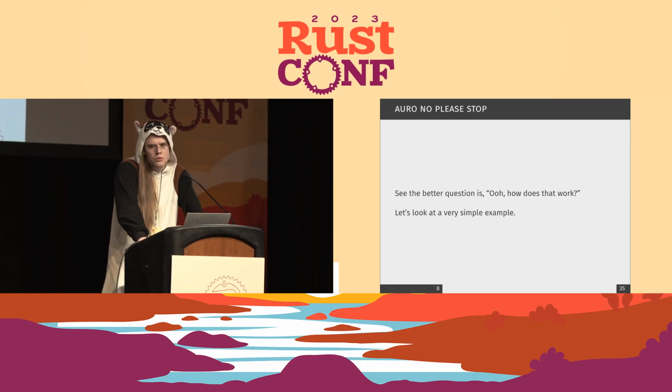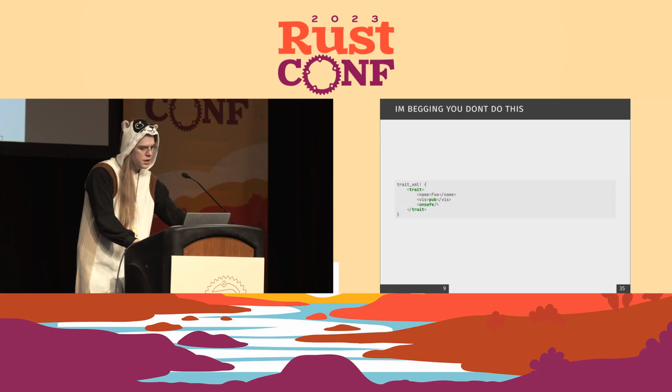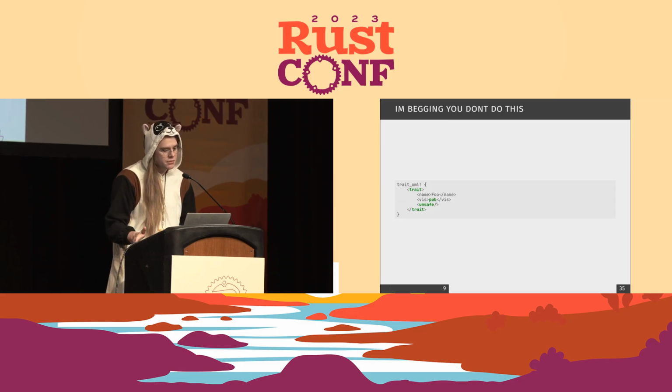Well, let's look at a really small example. So this is just an example invocation, right? We've got a trait, name foo, public visibility, and it's gonna be unsafe. And it's just invoked with the trait XML macro. So we're gonna run through this, genuinely one step of expansion at a time, so we can see roughly how you can take a really weird syntax like XML and turn it into something Rust understands.